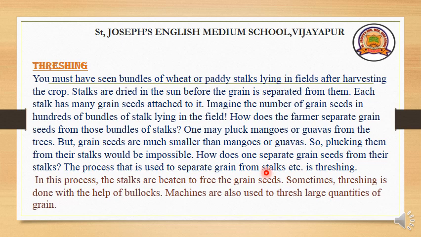Then what is the meaning of threshing? What do they do in this process? In this process, the stalks are beaten to free grain seeds. They are carried and beaten roughly. Sometimes threshing is done with the help of bullocks. Machines are also used to thresh large quantities of grain. But if it is a very small quantity, farmers thresh it by hand. If the quantity is too large, then they use machines. Nowadays, machines are available to separate the grains.